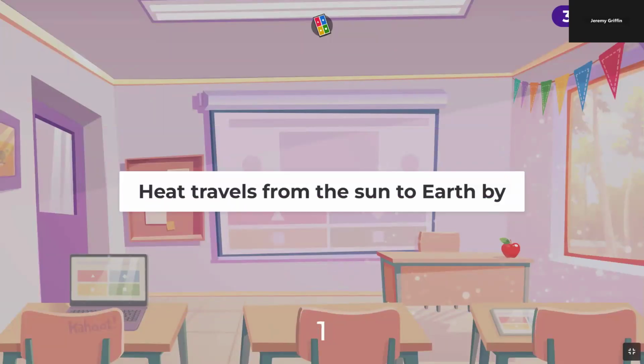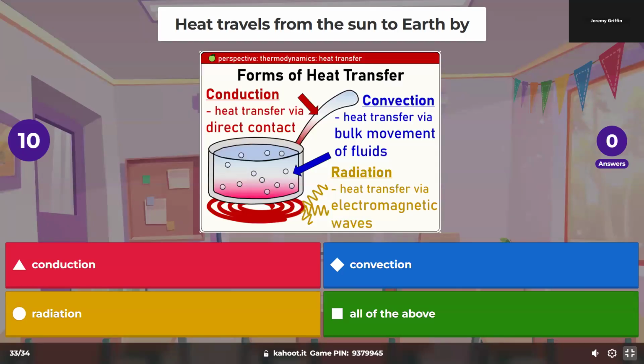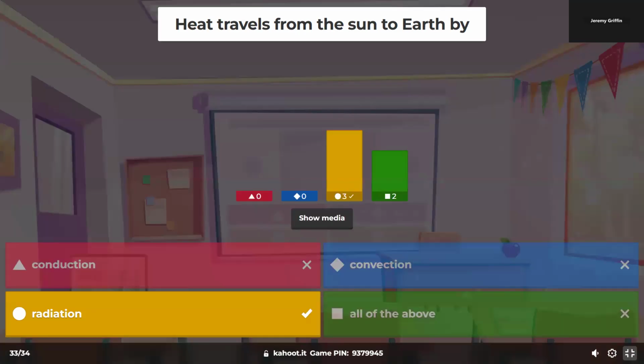Heat travels from the sun to Earth. Yeah, electromagnetic radiation. Because isn't the Earth surrounded by the vacuum of space? So that's the only candidate there.